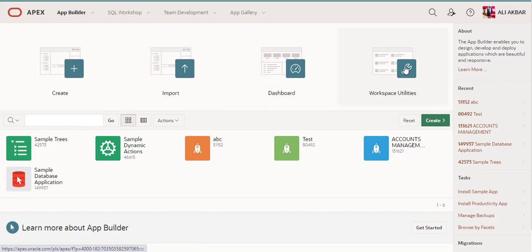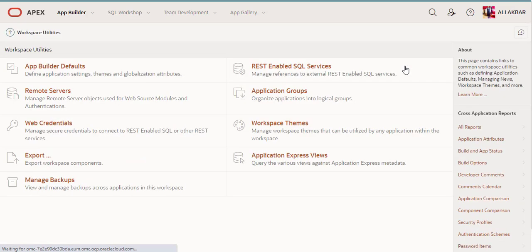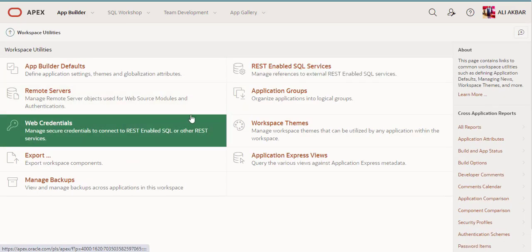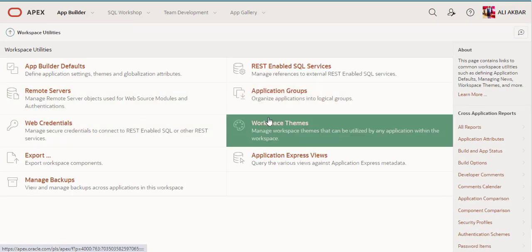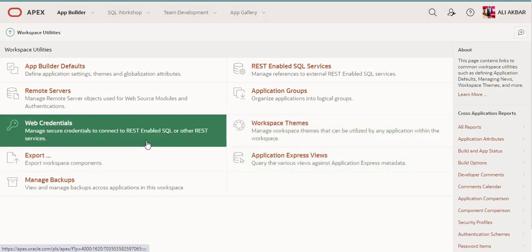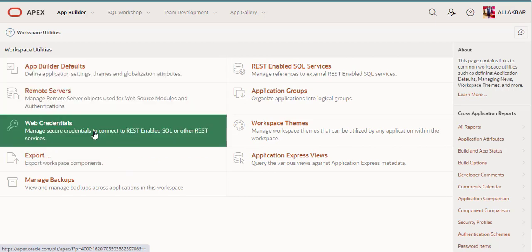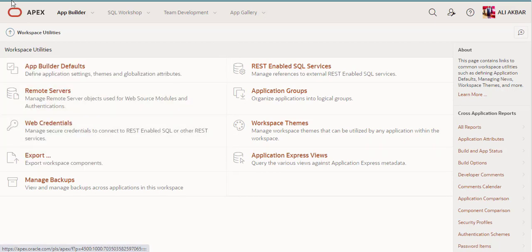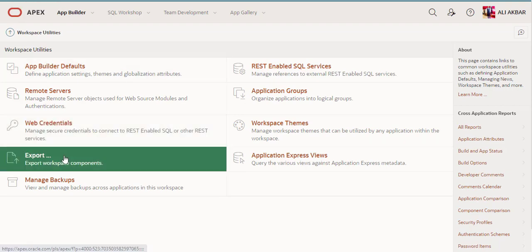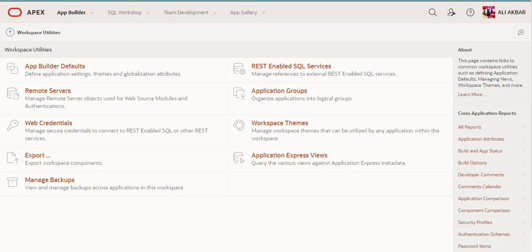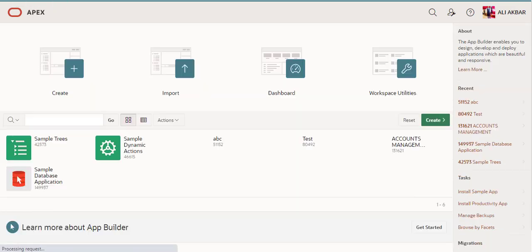We can work on workspace utilities. You can set your application groups, workspace theme, and export your application from here. On the previous page you can see the import, and you can export the application from here, and then you can import this file on any other server or any other machine you want.